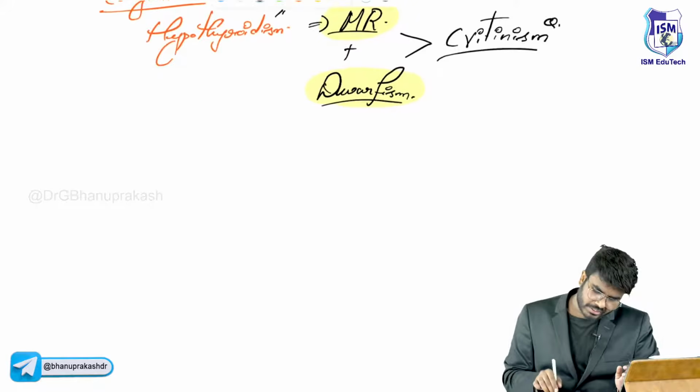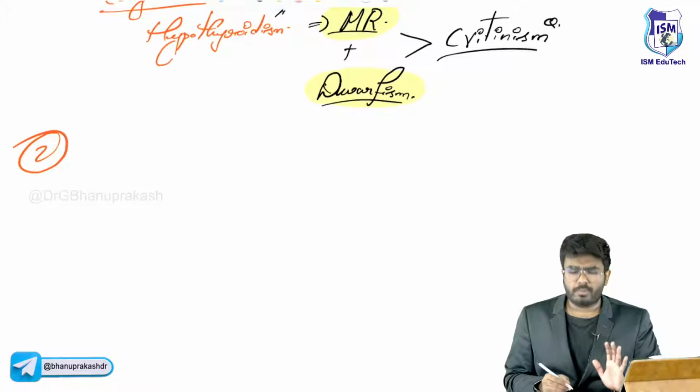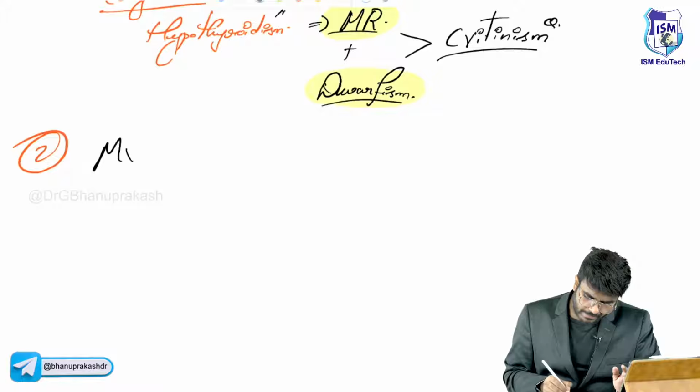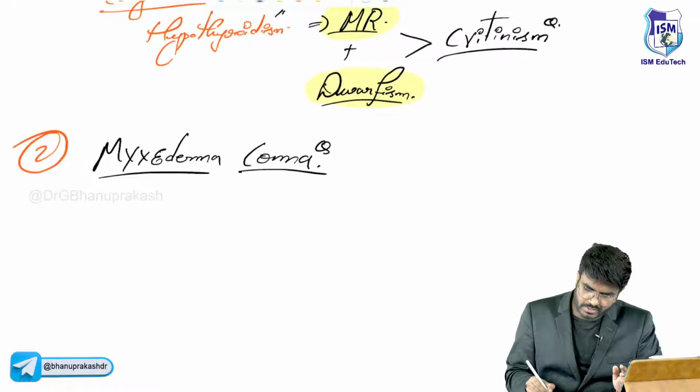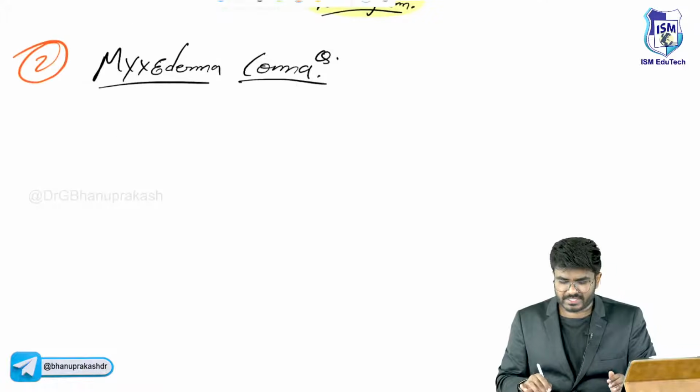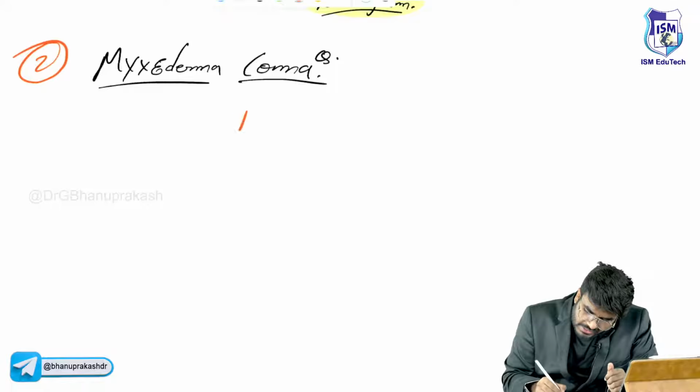Okay, second complication. The second complication is a severe complication, which is called myxedema coma. So what exactly is myxedema coma? Say now the patient is having severe hypothyroidism.